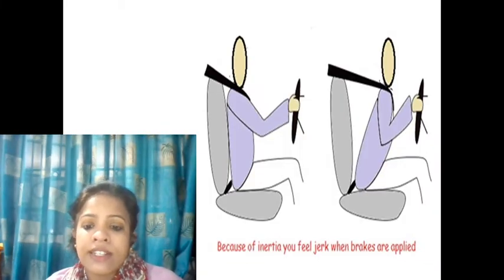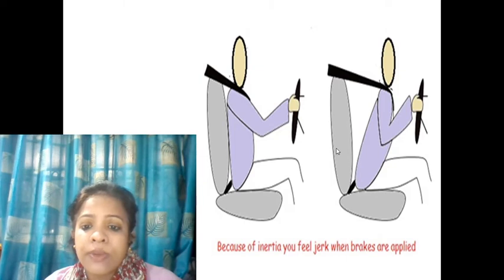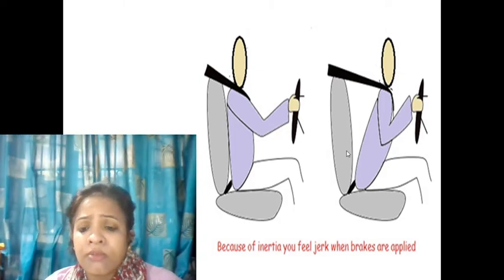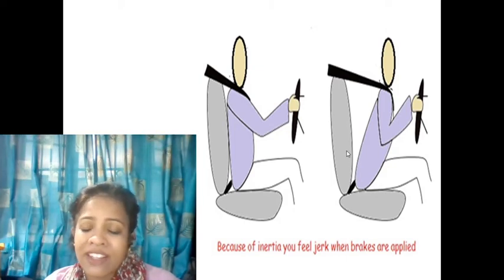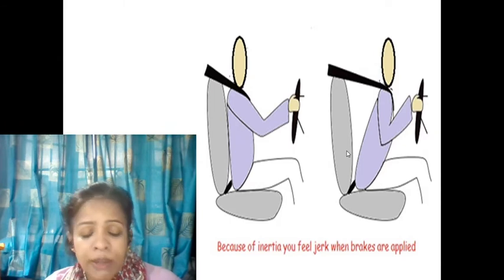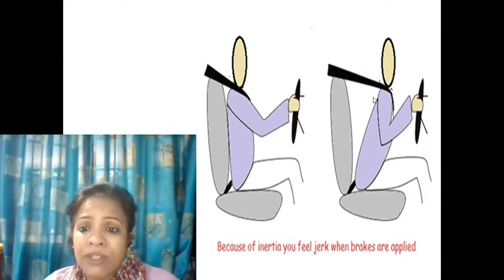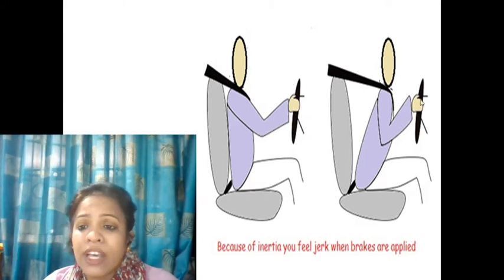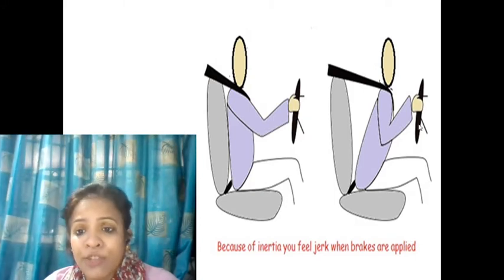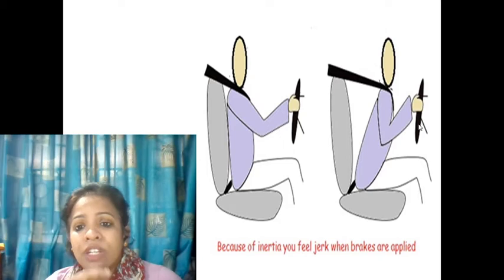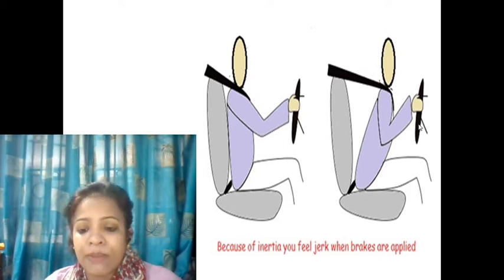Then see again the example of a seat belt. Here the person is driving, and if the driver has to apply the brake suddenly, the lower part along with the seat will come to rest, but the upper part will still want to go forward, and we may hit the steering or the dashboard of the car. So to protect ourselves, we need to wear a seat belt.